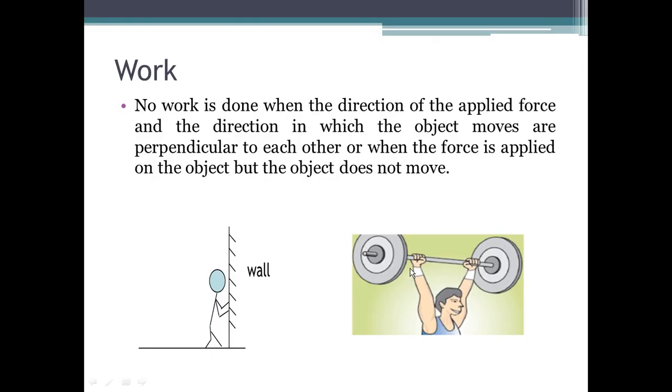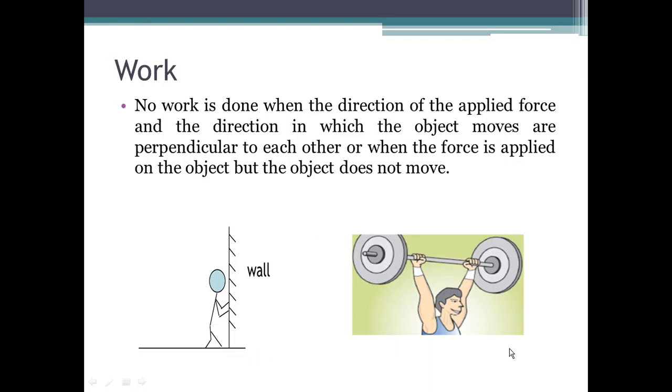Or there is another case when you apply a force but the force has not been successful in moving an object. Also, the work done is equal to zero, just like what is illustrated here. The person is pushing against the wall, but the wall does not move. So although the force is not zero, the distance is zero, therefore the work done is equal to zero.